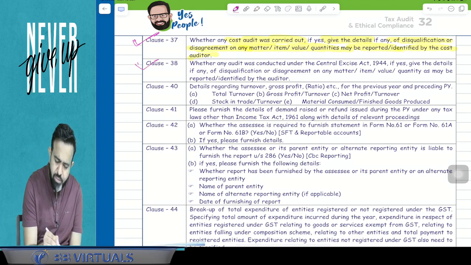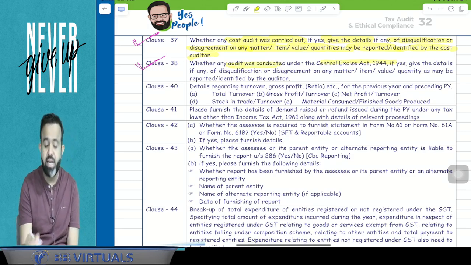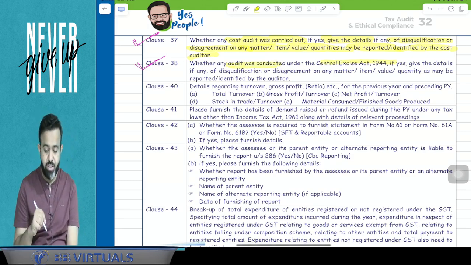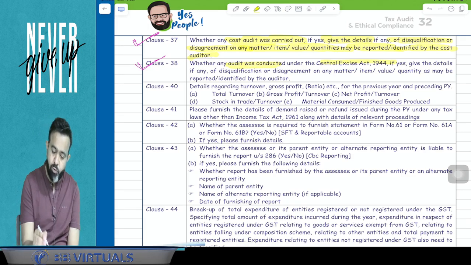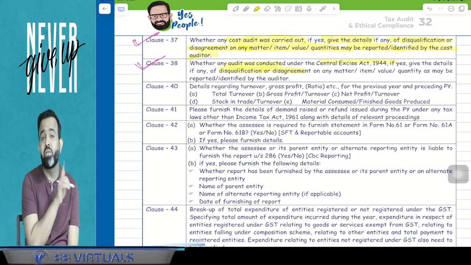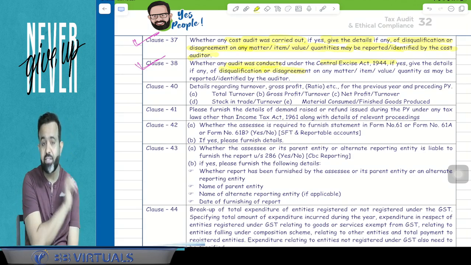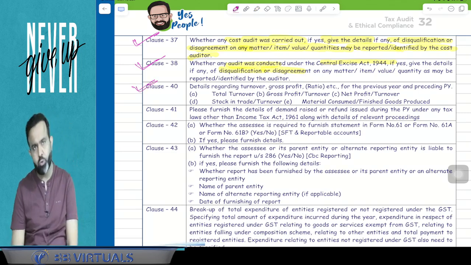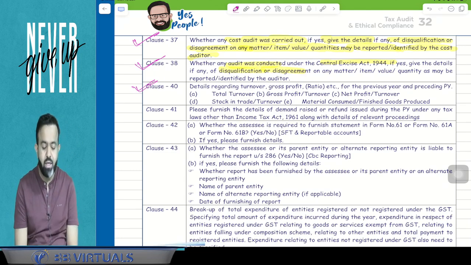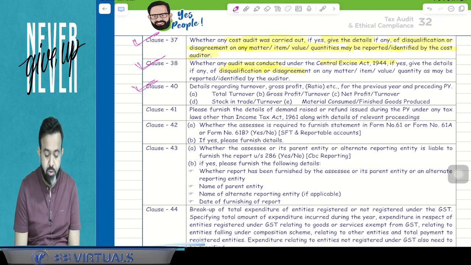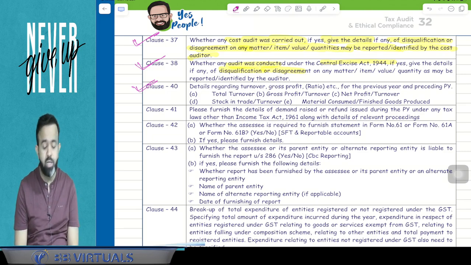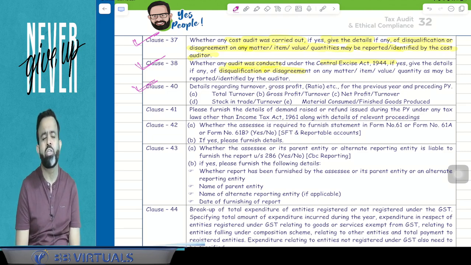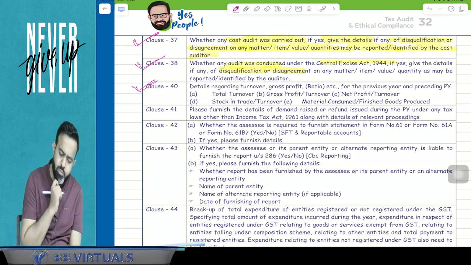Same. Clause number 38 is related to whether any audit was conducted under the Excise Act or not. Is there an excise audit? If yes, then what is the disqualification or disagreement of that auditor who did the excise audit? Now guys, clause number 40 is related to some ratios. You have to give some ratios like your gross profit to turnover ratio, net profit to turnover ratio. So you have to mention certain ratios here in the clause number 40.